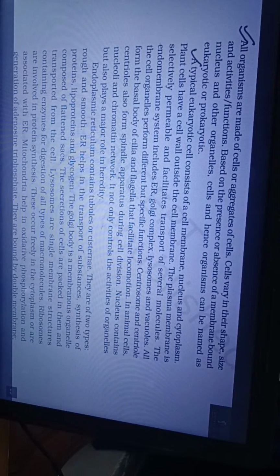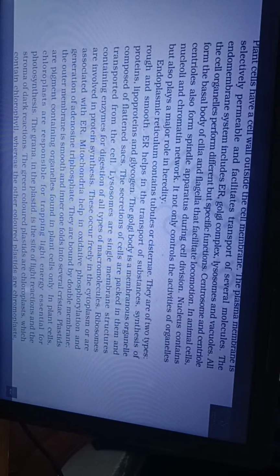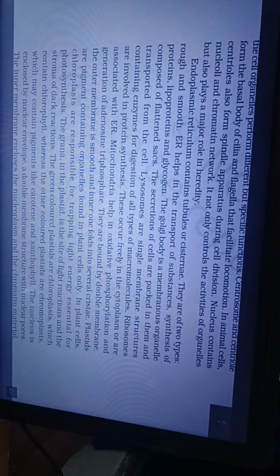All the cell organelles perform different but specific functions. Centrosomes and centrioles form the basal body of cilia and flagella that facilitate locomotion. In animal cells, centrioles also form the spindle apparatus during cell division. The nucleus contains nucleoli and chromatin network. It not only controls the activities of organelles but also plays a major role in heredity.